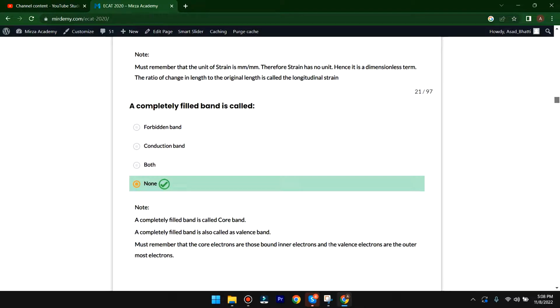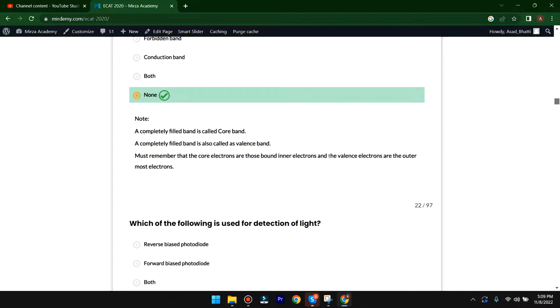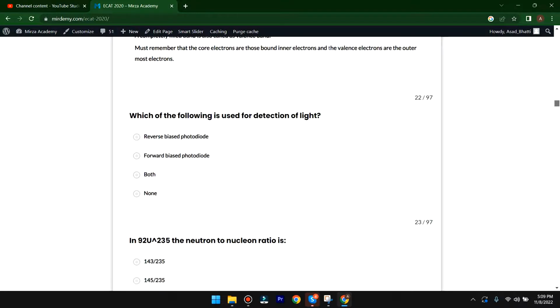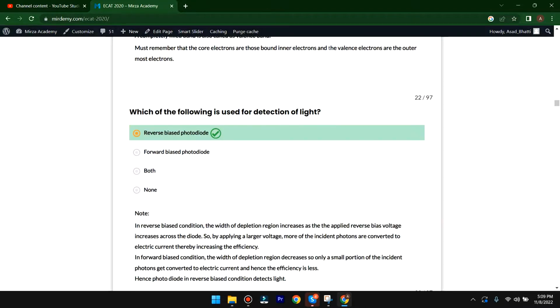The next question is given here. Which of the following is used for detection of light? Reverse bias photodiode, forward. So here the A option is correct. Must remember, in reverse bias condition, the width of depletion region increases as the applied reverse bias voltage increases across the diode, so by applying a large voltage, more of the incident photons are converted to electric current, thereby increasing the efficiency.